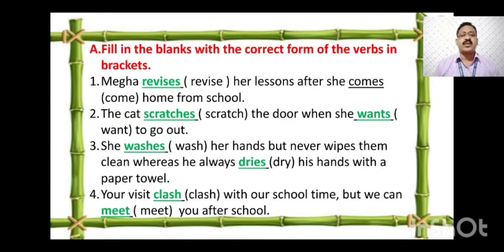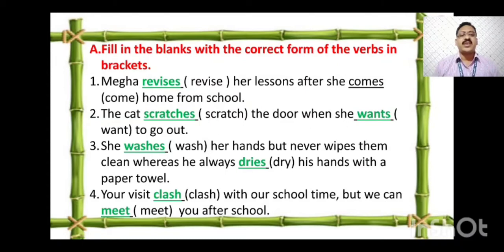Cat is singular, so we added es to the verb scratch. Here, she is also singular, W-A-N-T-S, wants, so we have added s to the verb. The correct answer is: the cat scratches the door when she wants to go out.